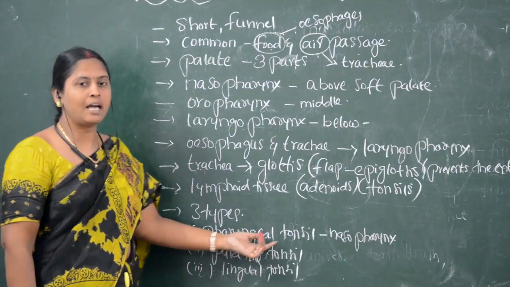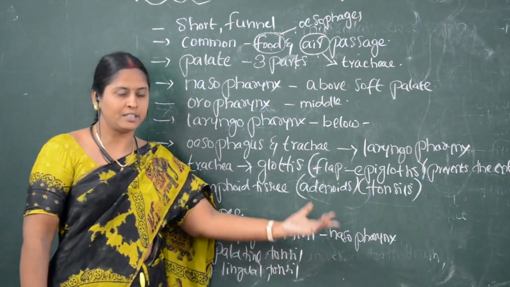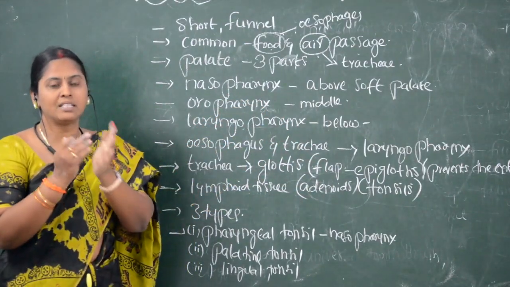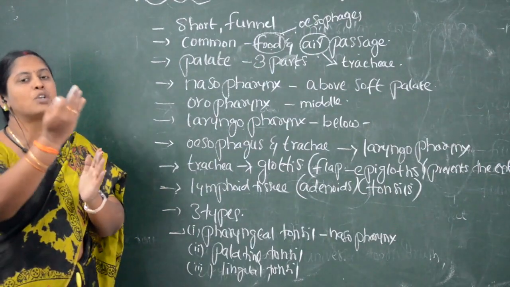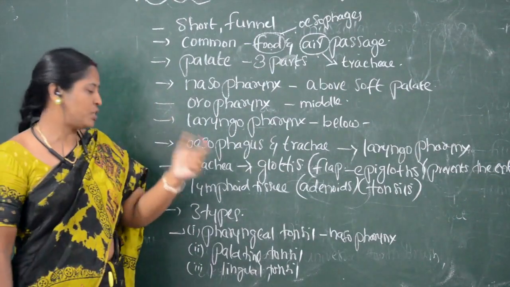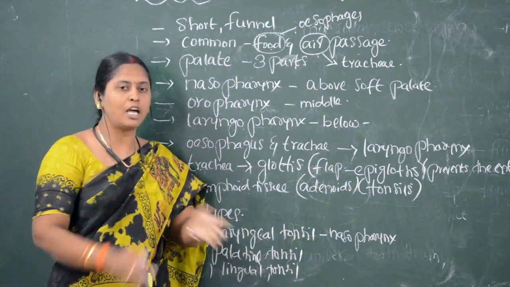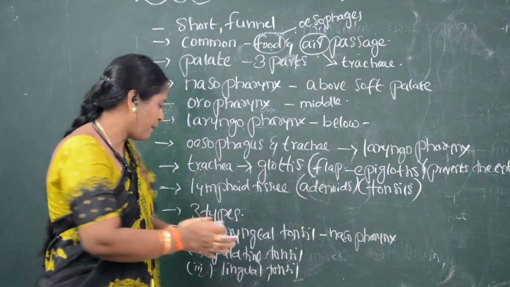Pharyngeal tonsils are present in the nasopharynx. Already we have seen where the nasopharynx is: it is above the soft palate. In that location, we can see pharyngeal tonsils.